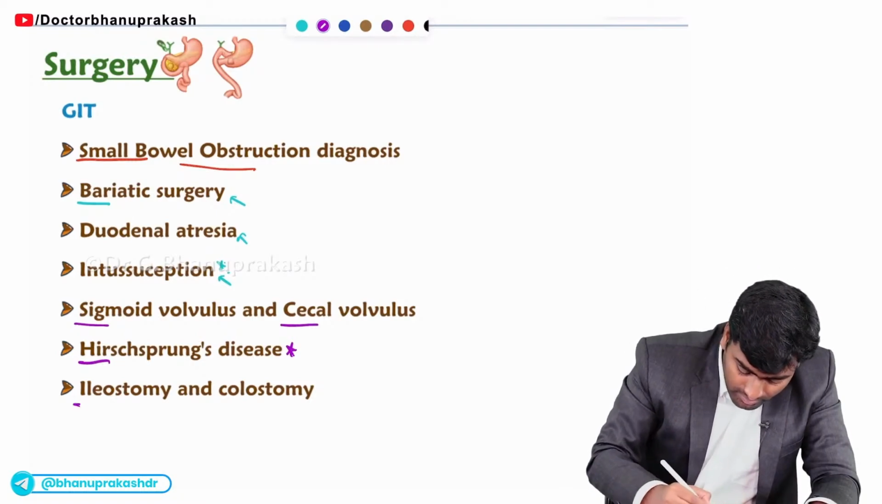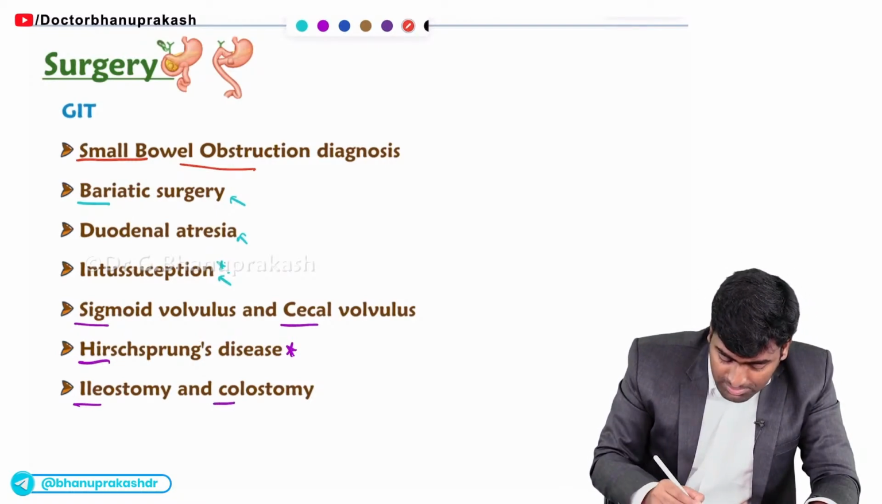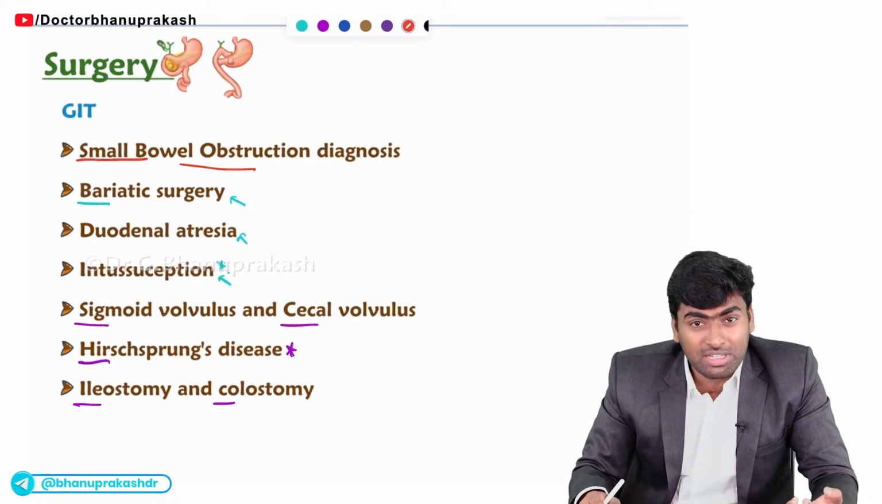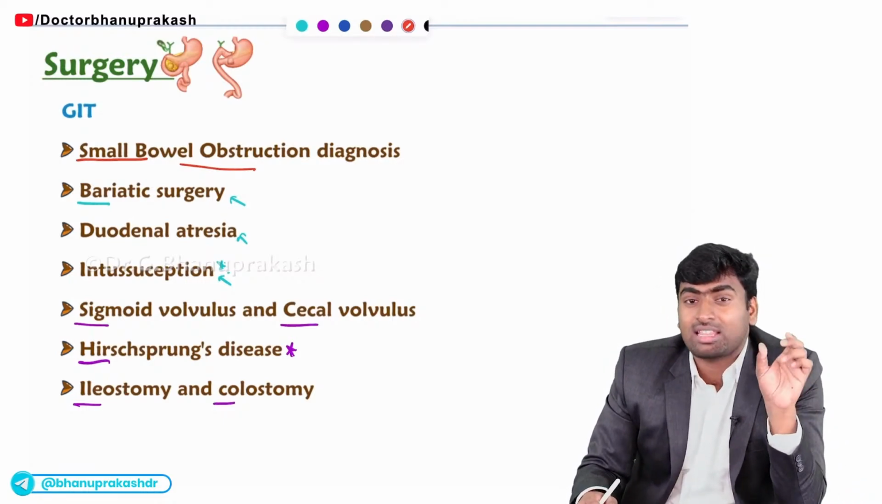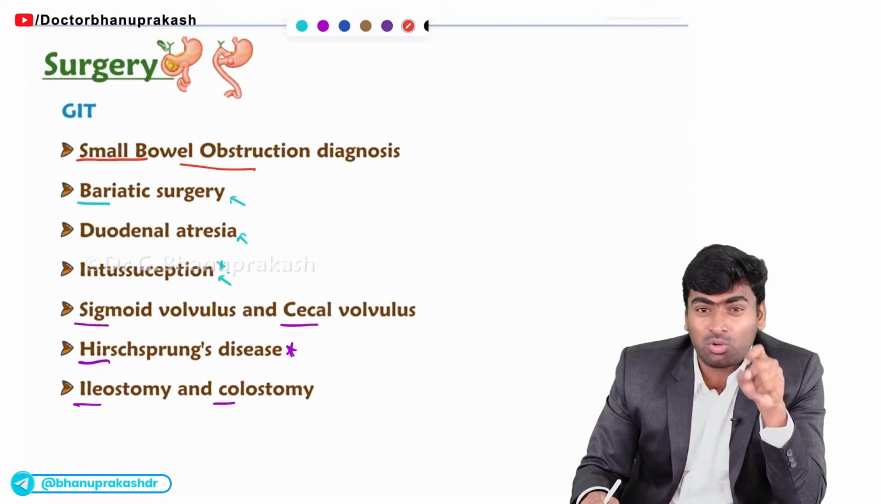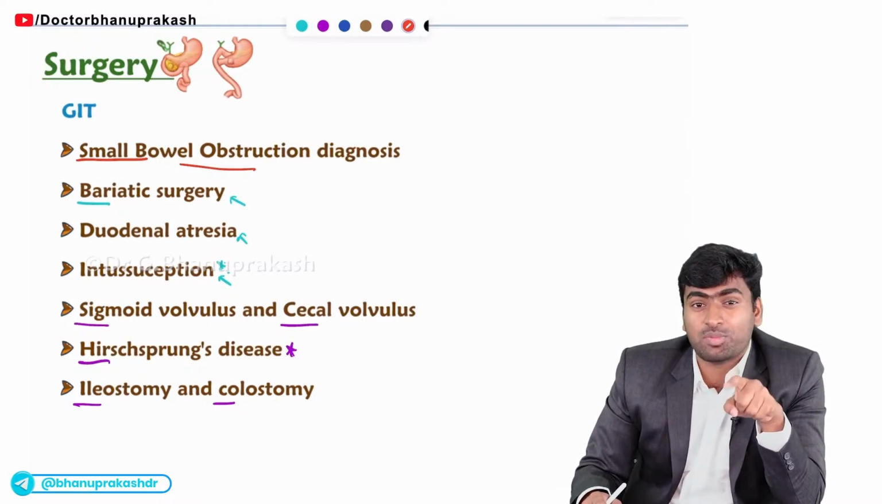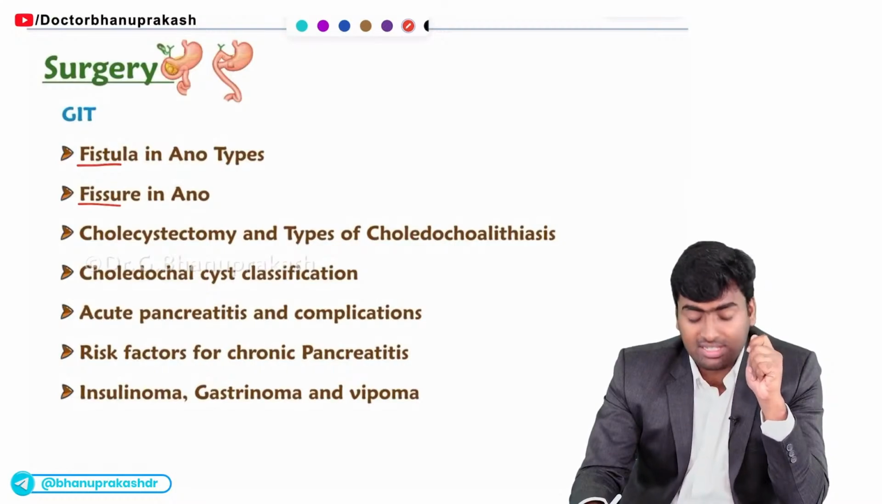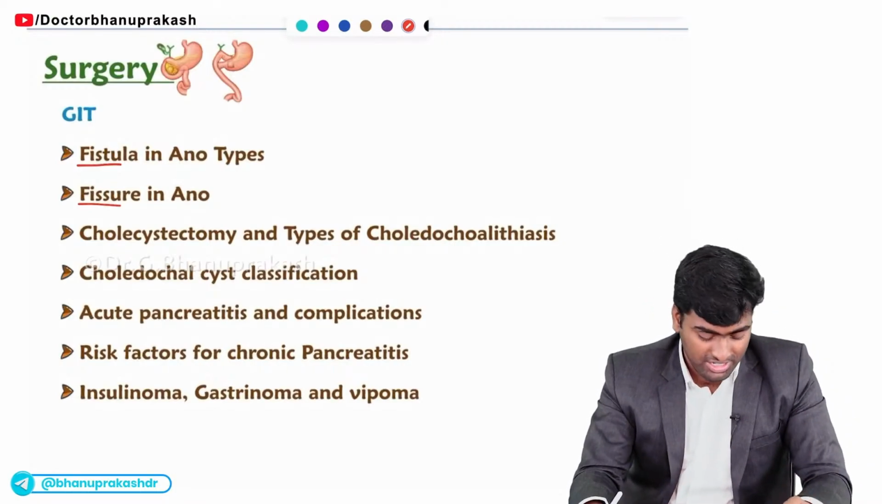Fine. And they may give you the image of an ileostomy and colostomy. They will ask what is the difference between them, or which of the following is this. They will give the image and ask you. So you should know how to differentiate between ileostomy and colostomy. Fine. Next, you should know how to differentiate between fistula in ano and fissure in ano. Fine.